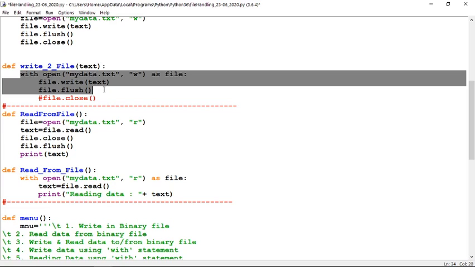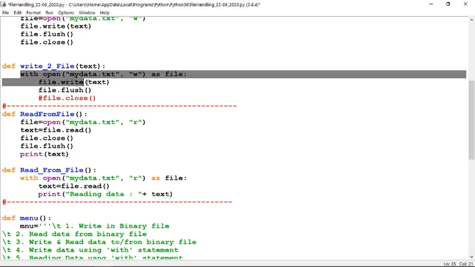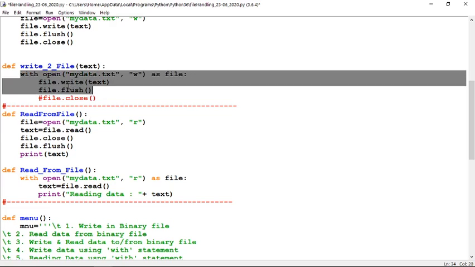Just take care of the benefit of with. While using with, we need not take care of flushing and closing. Even though flushing is important, you should use flush here. That is a good practice, but you need not take care of closing. So it is a good practice to use this with statement for opening and writing, for opening for reading, and for opening for append also. You can use append and write.